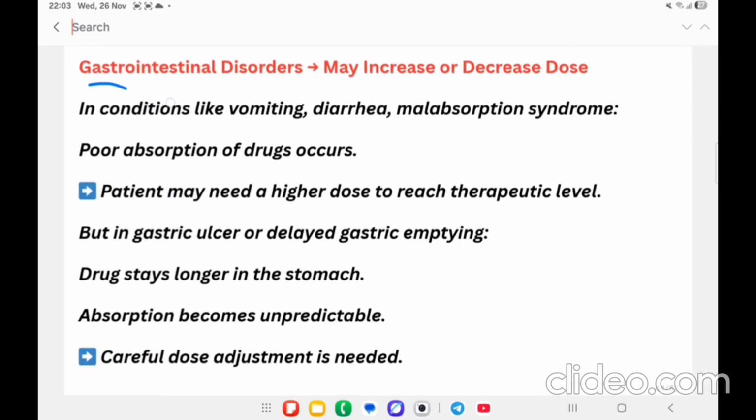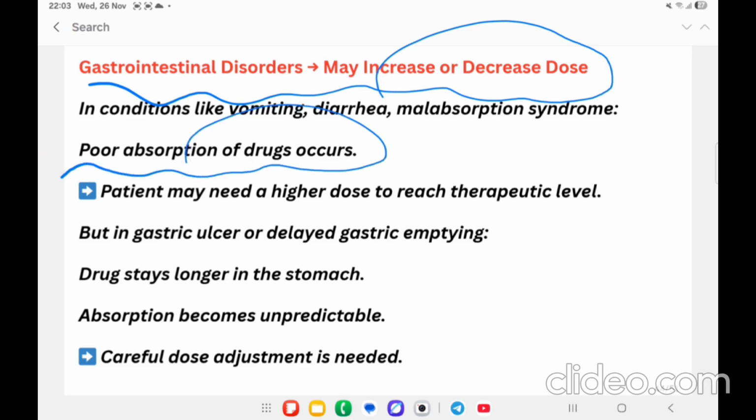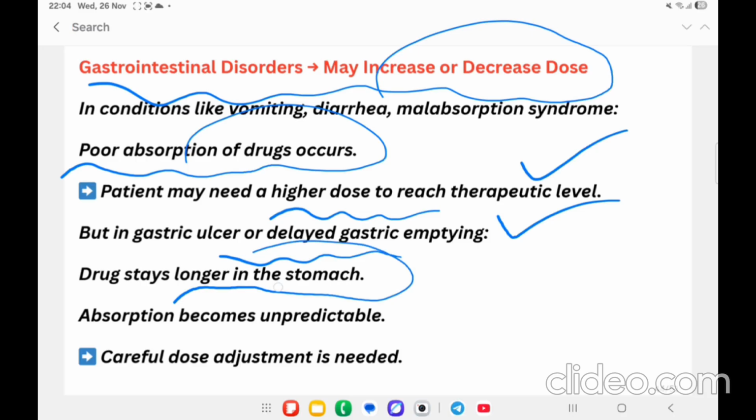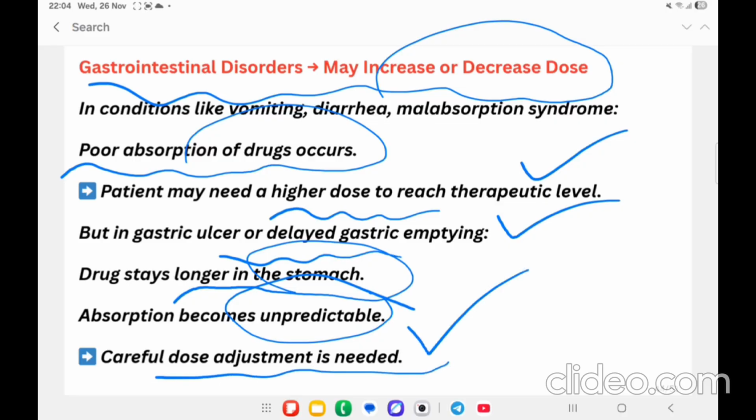Some GIT disorders are also going to affect the dosage of the drugs, because they mainly affect the absorption of the drugs. Then the patient may require a higher dose to reach the therapeutic level. But in case of gastric ulcer or delayed gastric emptying time, the drug is going to stay longer in the stomach. That is, absorption is unpredictable, we cannot predict the exact absorption. Then careful dose adjustment is required.